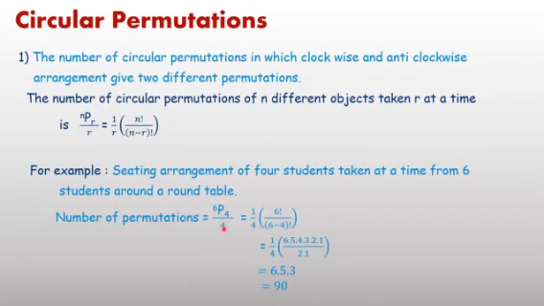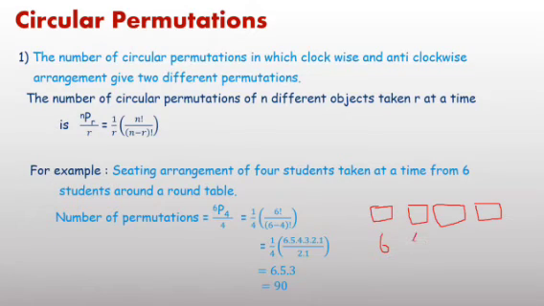It is circular permutation. In case of row-wise arrangement, if these 4 students have to be arranged row-wise, then what happens? Row-wise means there are 4 places: first place, second place, third place, and fourth place. Now, in row-wise arrangement, directly you can apply the formula 6P4, or you can also write: first place, how many options do you have? 6 options.